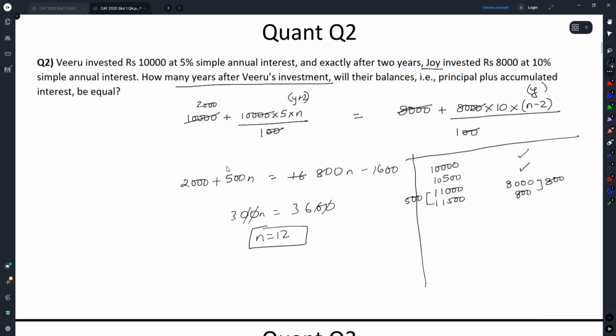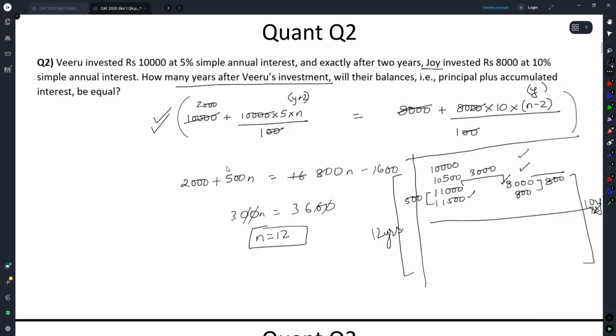By what margin is this amount coming close to this amount in every step? 300. We have to cover a gap of 3,000. So how many years will it take? From this point, it should take 10 years. Or from the beginning, it should take 12 years. You could think in both those terms. I'm guessing this is what most people would have done because this is the basic understanding.